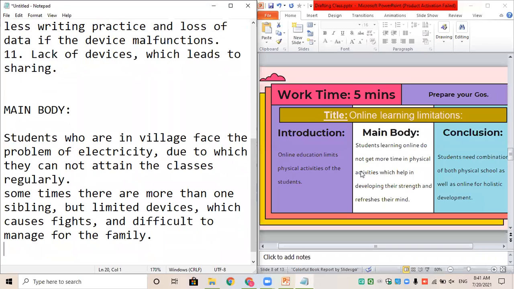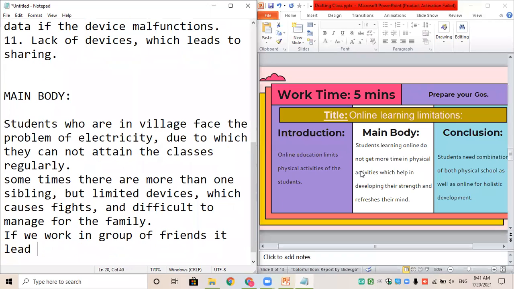Then we had another explanation that if we work in a group of friends, it leads us to more practical learning. I hope, Aman, that is what you want to write, more practical learning or participative learning.